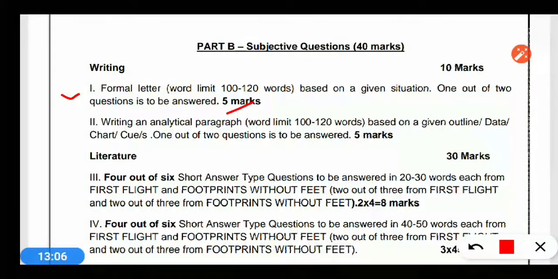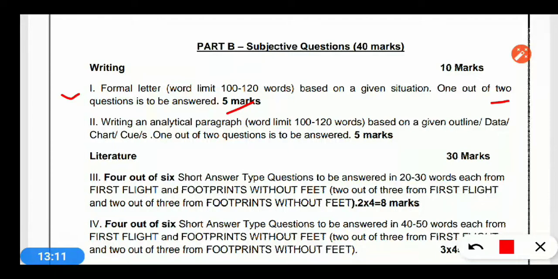Two letters will be asked, and you have to do one out of two. The second question will be an analytical paragraph writing of 100 to 120 words, based on given outlines, data, charts, clues, or different kinds of things that will be provided. On the basis of that, you will write one paragraph of 100 to 120 words. It will also be 5 marks. So two questions are clear.